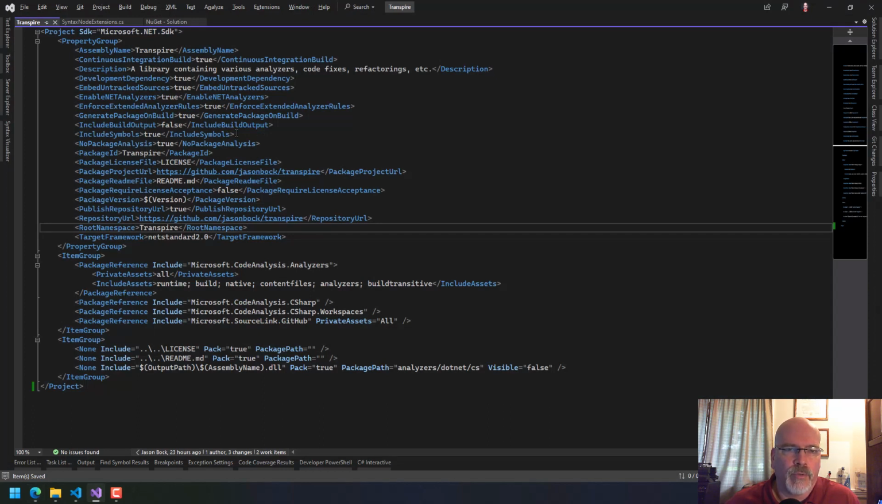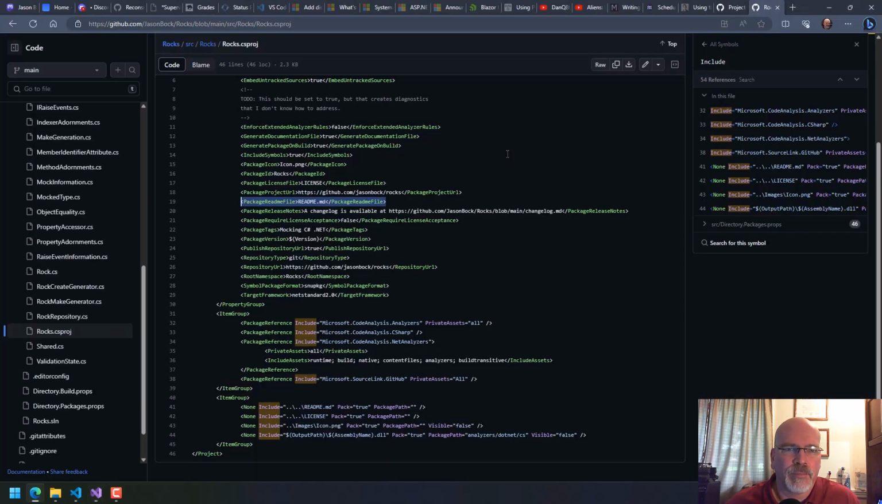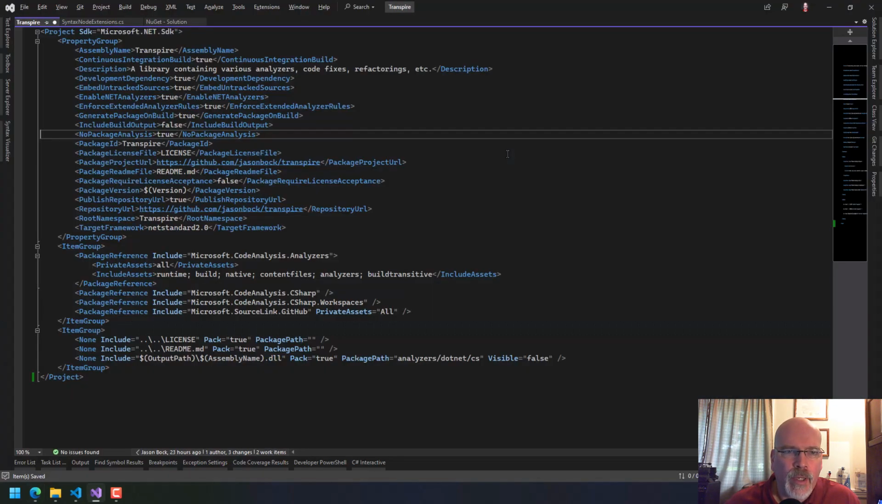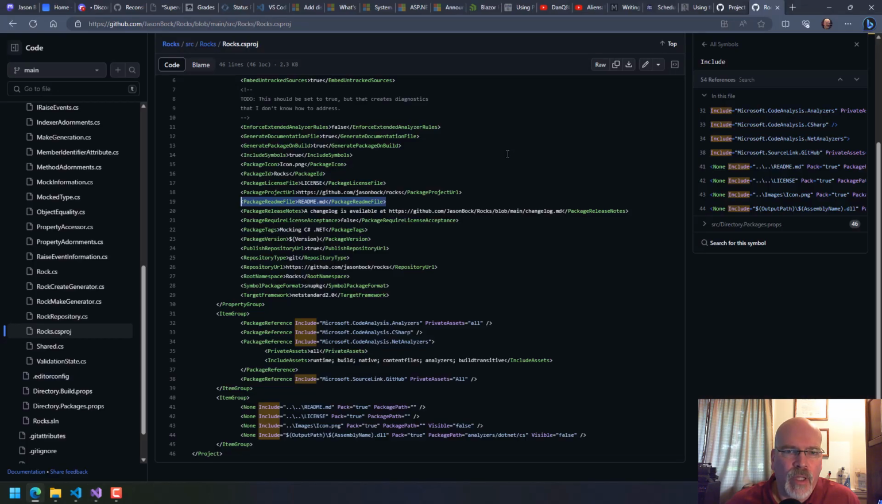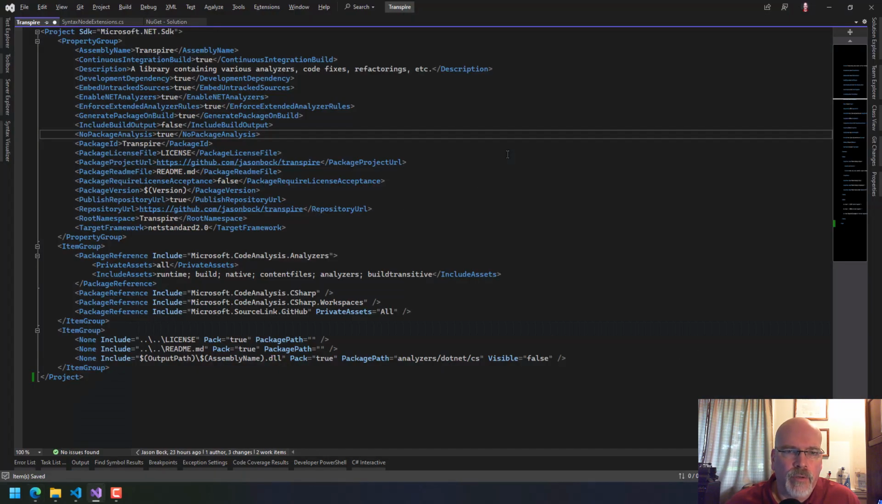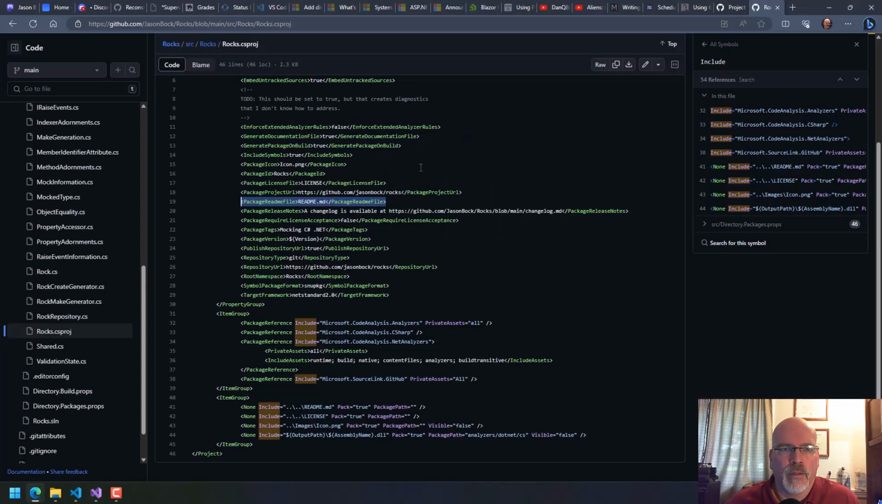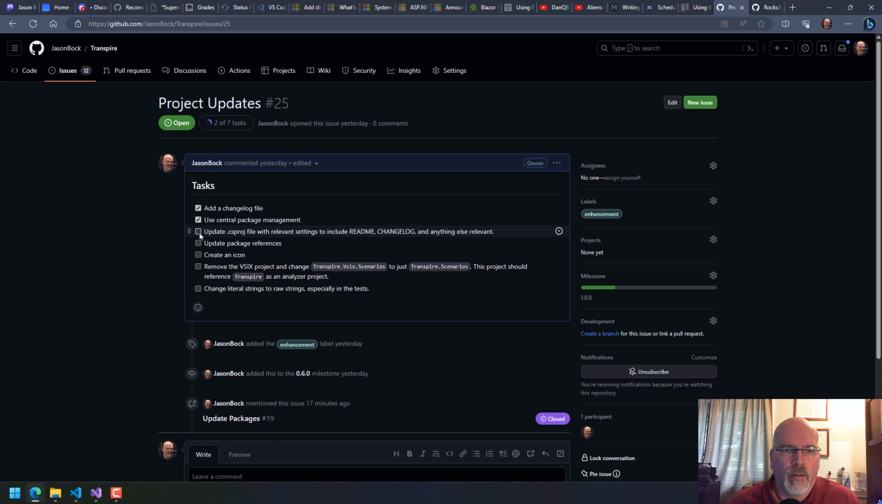Is there anything else we want to stuff in here? Include symbols. I don't know if we need to. I don't think we do. Package release, no, it's license file, and so on. Yeah, I think it's all good. I think we're all good. Okay, so now we've done that. We've updated the package references. We'll create an icon later.